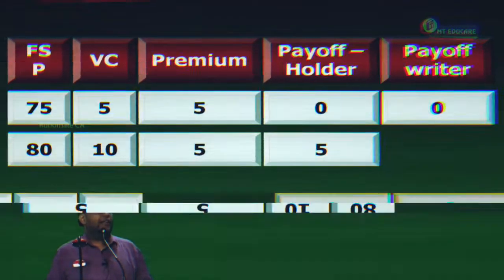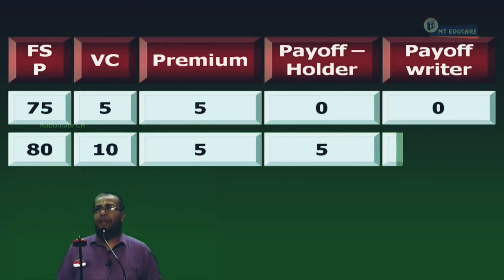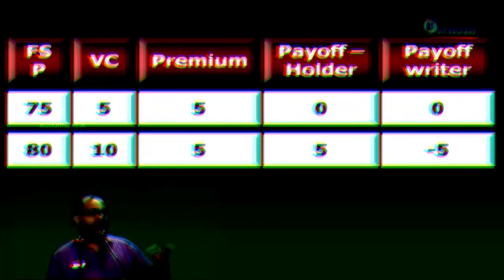As the writer, I will be laughing and crying. I have to sell to you a share worth 80 for how much? 70. What is the loss for me? 10 rupees. How much did I earn as premium? 5 rupees. Then the payoff is minus 5. Now, don't be lazy about hearing it again, because repetition reinforces and gains you speed later.